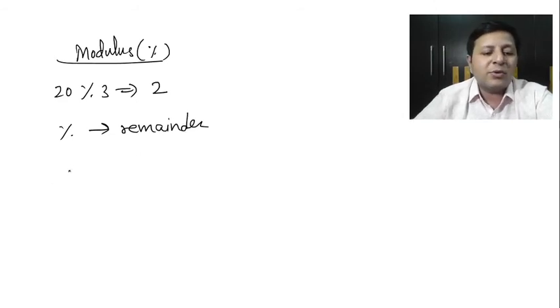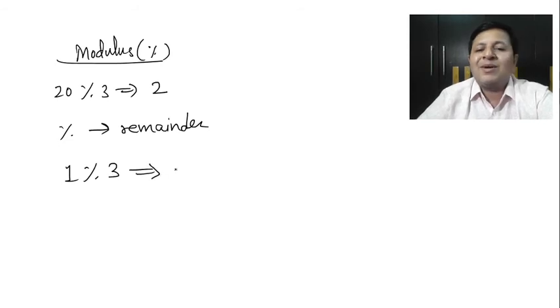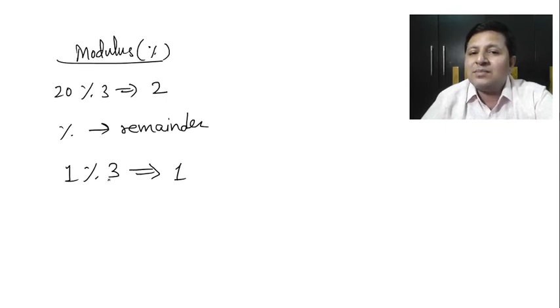Is that clear? So suppose I say 1 mod 3. You know the remainder is going to be 1, because obviously the quotient will be 0. So that 1 will directly be taken as the remainder. Now it works quite excitingly with negative numbers.